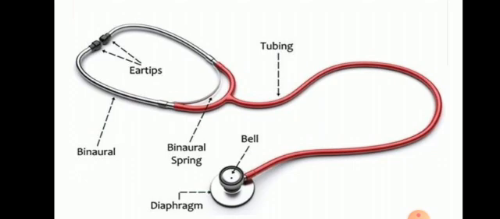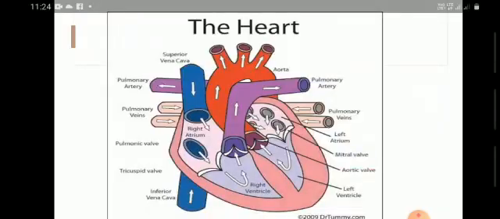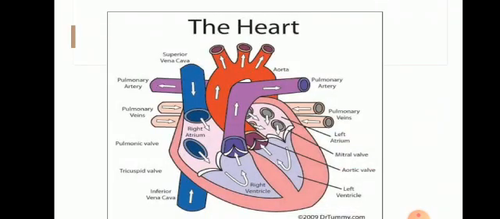Next we go to the mechanism of circulation. Mechanism means the functioning of the heart, how it functions. The contraction of the two atria is immediately followed by the contraction of the two ventricles, which leads to the continuous flow of blood in the human body. The mechanism of circulation can be explained.